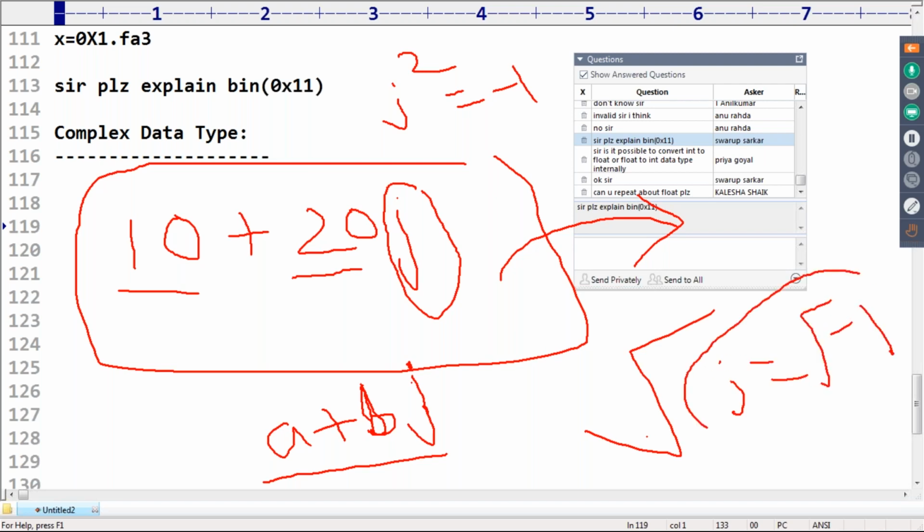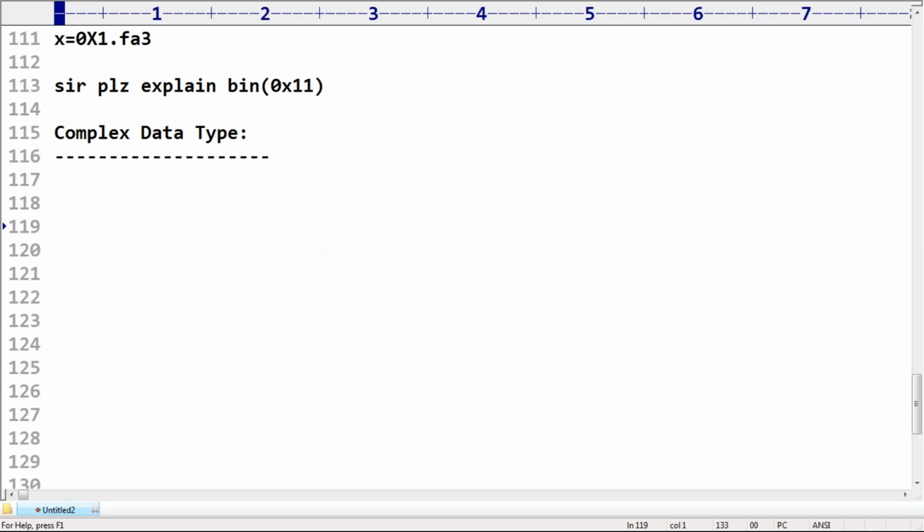Square root of minus 1 itself is the value of j. It is purely related to mathematics, right? Don't worry much about that. No, no, Virendra, it should be j only. Are you getting? j only.